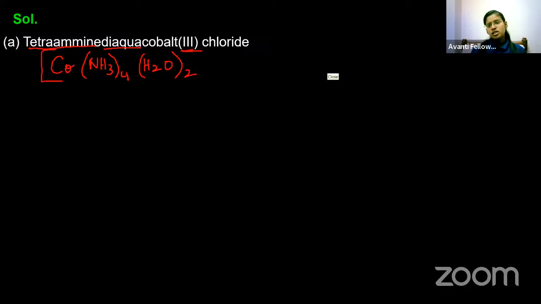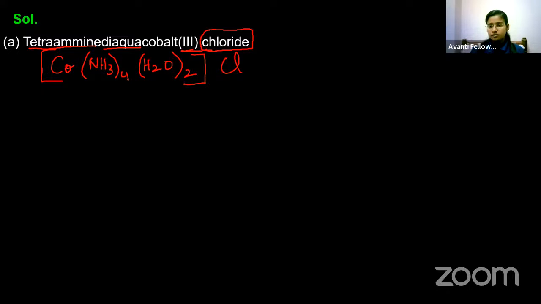Sneha, are you sure that we have only one chlorine outside the bracket? Let me try, and you check whether your answer is correct or not. So this is a coordination entity, and outside the bracket we have chloride. It may be 1 Cl or 2 Cl or 3 Cl outside the bracket. How to know? By looking at the oxidation state only.